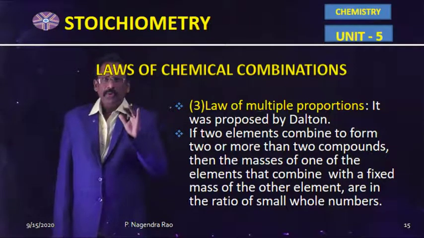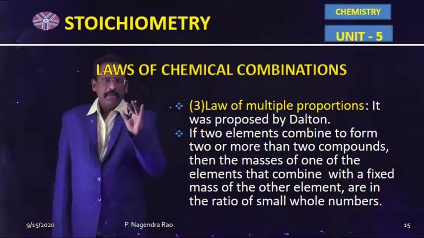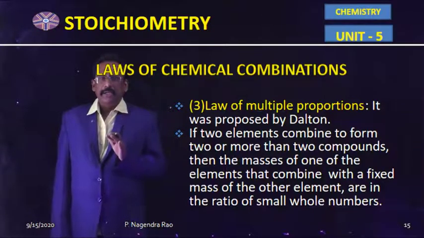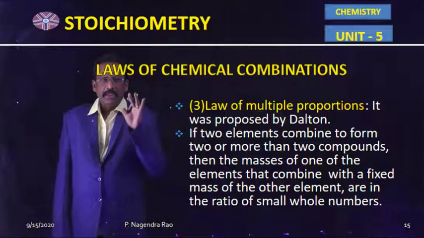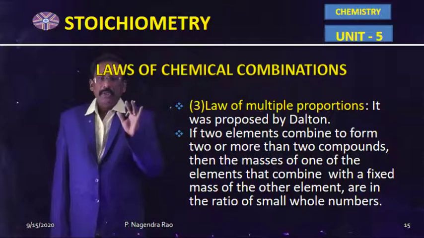If two elements combine together, two or more compounds are produced. In those compounds, different weights of one of the elements combine with the constant weight of the other element and bear a simple multiple ratio to each other.